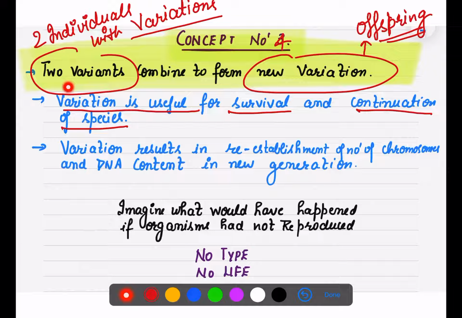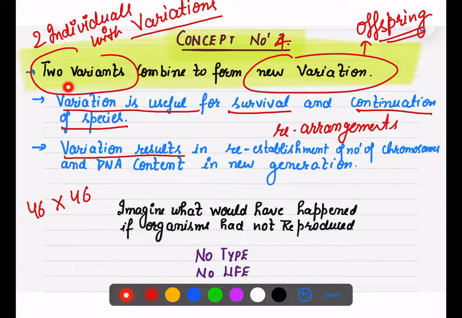If I ask you whether the variation is going to be the same every time, no. Variation results in rearrangement of the number of chromosomes. As you now know, 46 into 46 cannot be combined, it will always be 23 and 23, and ultimately they give rise to 46.